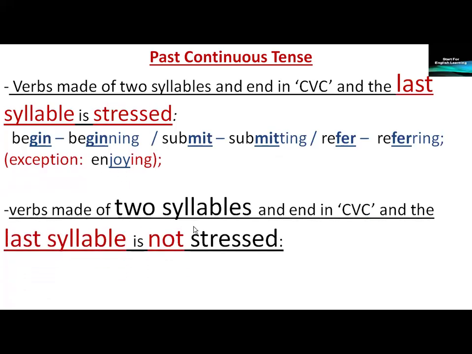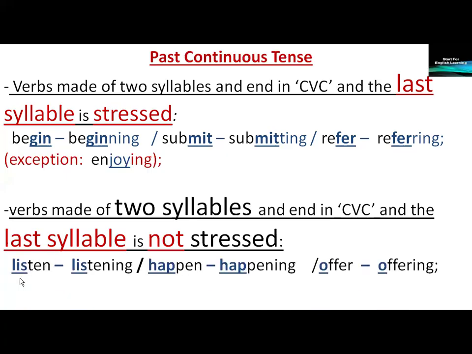Verbs made of two syllables and ending in consonant, vowel, consonant, and the last syllable is not stressed. Example, listen. The stress is on the first syllable. Therefore, we just add ing. Listen, listening. Happen, happening. Offer, offering. The stress is on the first syllable. So we just add ing to the end of the verb.